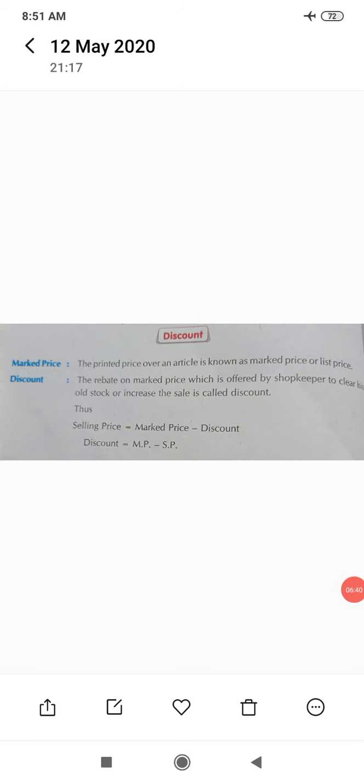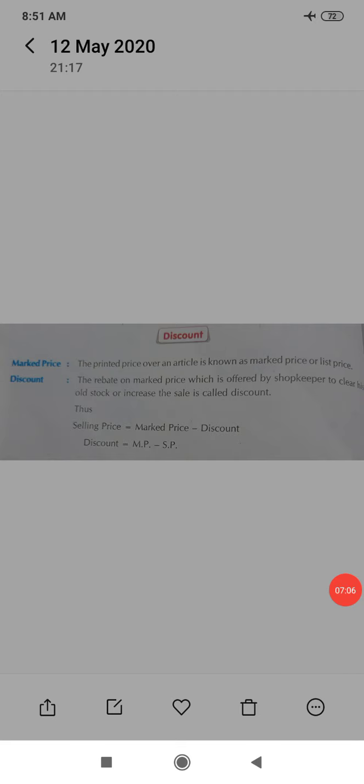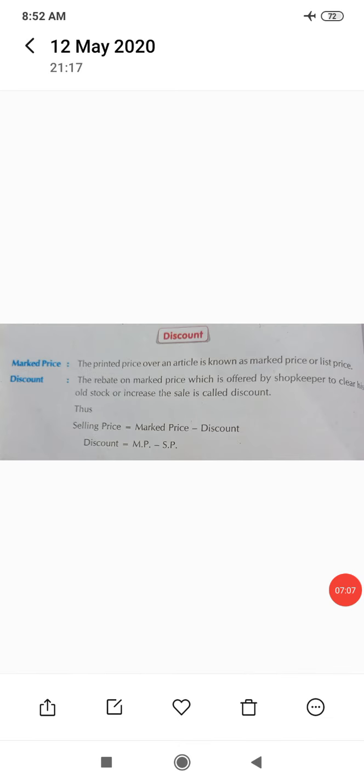Now let us define discount. What is discount? The rebate on marked price which is offered by the shopkeeper to clear his old stock or increase the sale is called discount. What is marked price? The printed price on an article is known as marked price. Thus, discount is equal to marked price minus selling price.